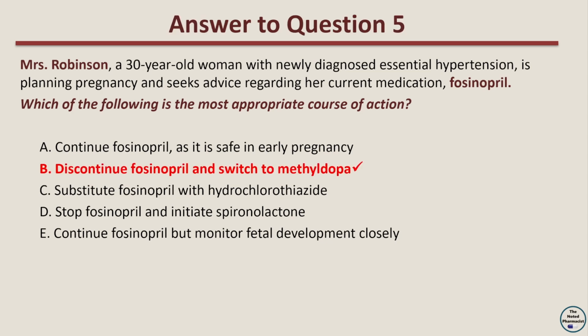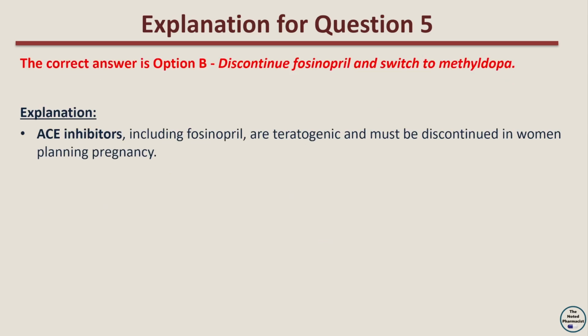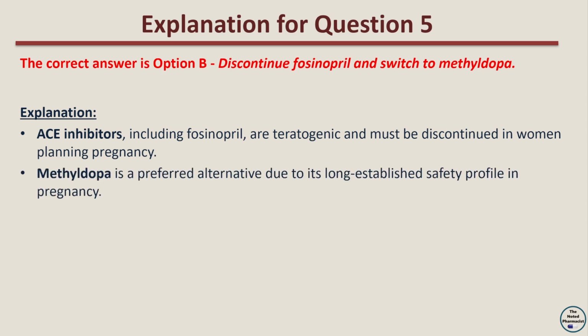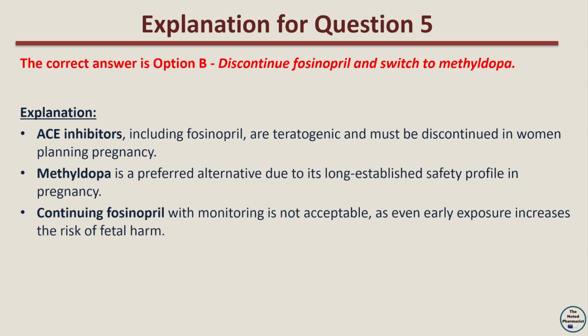The correct answer is option B, discontinue fosinopril and switch to methyldopa. The explanation is that ACE inhibitors, including fosinopril, are teratogenic and must be discontinued in women planning pregnancy. Methyldopa is a preferred alternative due to its long-established safety profile in pregnancy. Continuing fosinopril with monitoring is not acceptable, as even early exposure increases the risk of fetal harm.